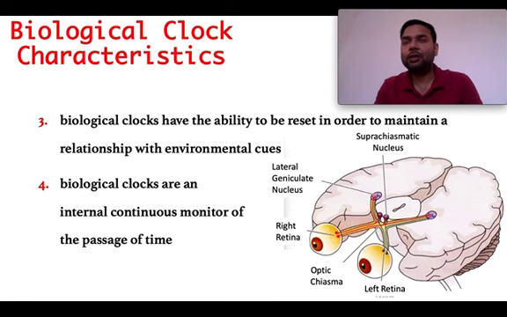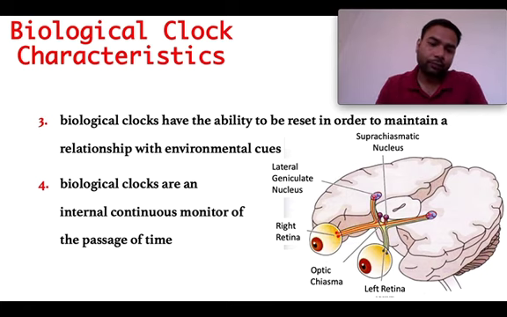So when this cyclical phenomenon gets shifted, and a new cyclical phenomenon is there, then this biological clock has the ability to reset itself according to the changes in the environment, according to the new cyclical phenomena that it receives from the environment. So it is a very important characteristic of a biological clock.